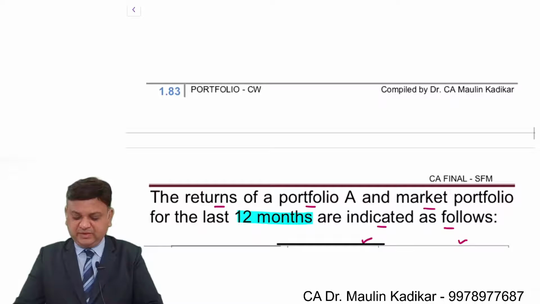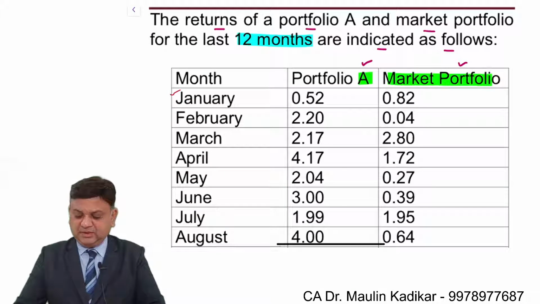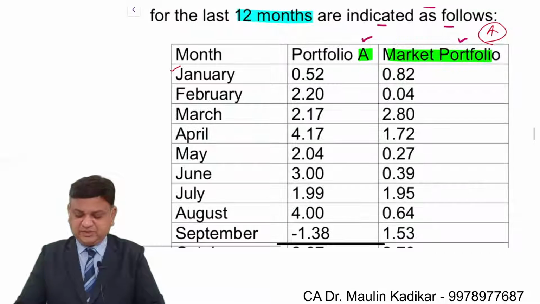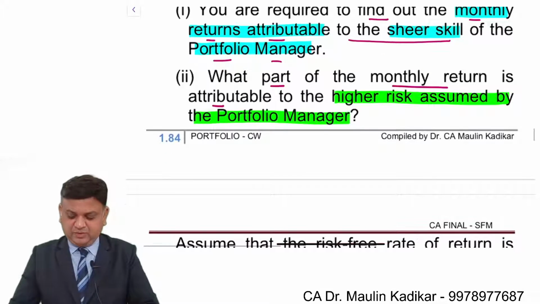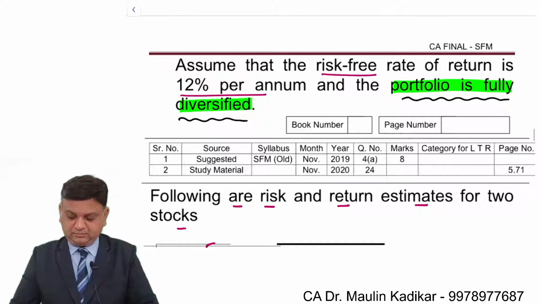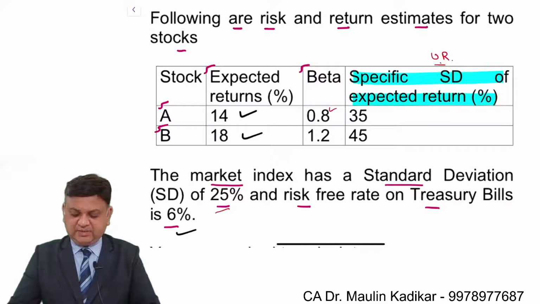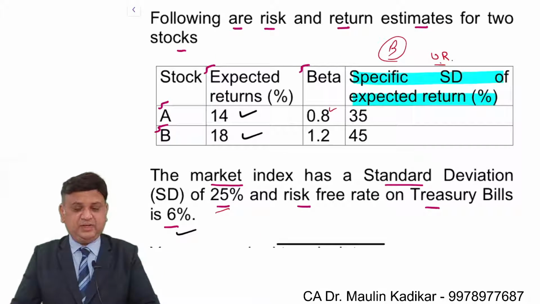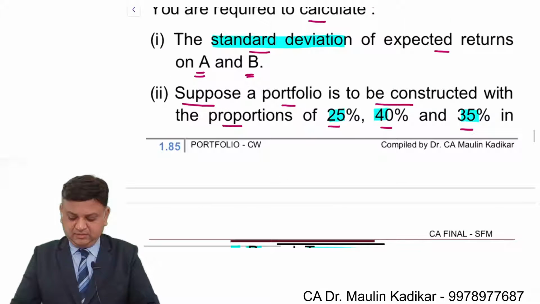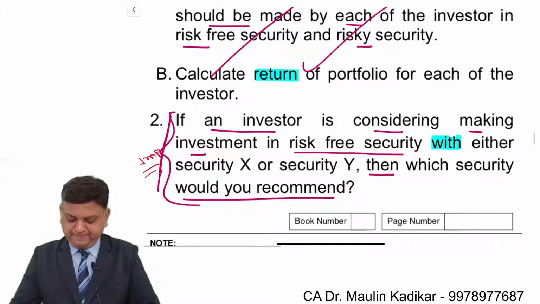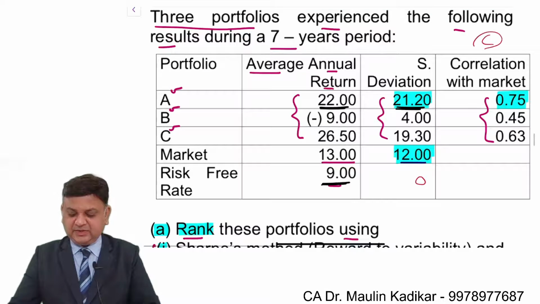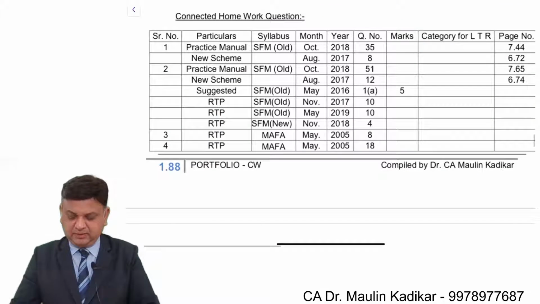Number of concepts will be revised. This is again an important question because of certain special treatments provided here for doing the answer. This is an above average question, not very simple, neither very difficult. This is a question wherein the Treynor ratio has been introduced. Practice of the Treynor ratio and the Sharpe ratio.